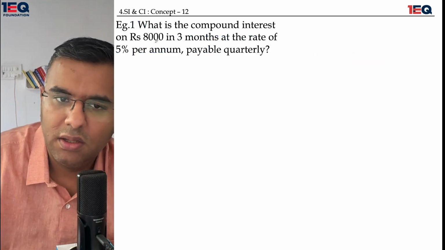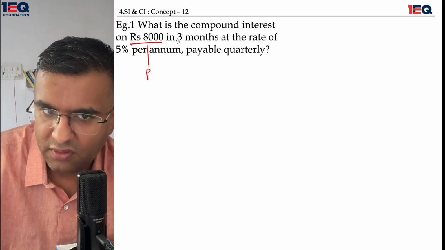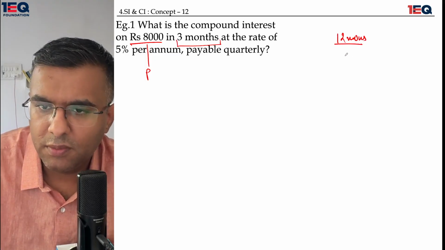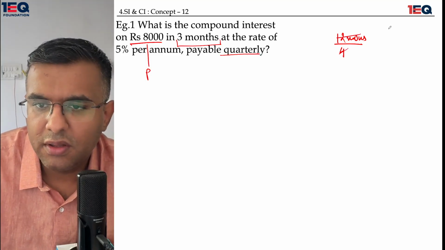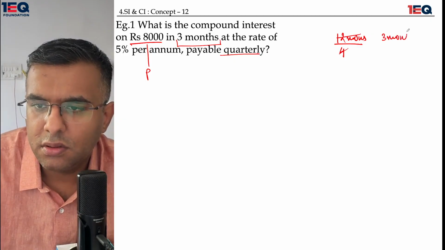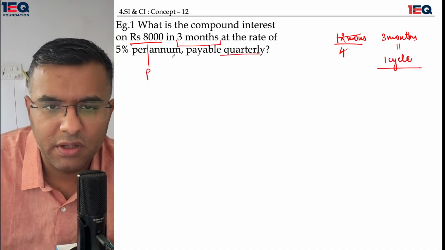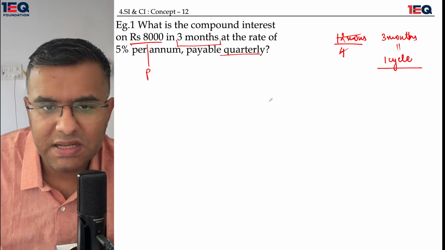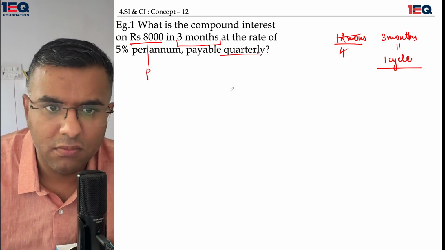So here's the question: what is the compound interest on 8,000 rupees? That's our principal. In 3 months, if we have 12 months in a year and we have compounding quarterly, we will have to divide it by 4. That means 3 months would be equal to 1 cycle. So it's basically asking us the compound interest for 1 cycle. Compound interest for 1 cycle or simple interest for 1 cycle, both are the same.